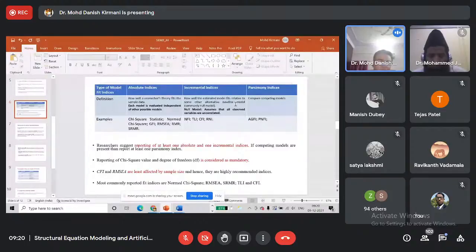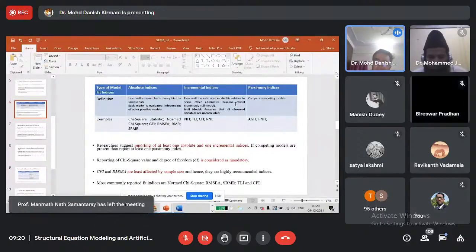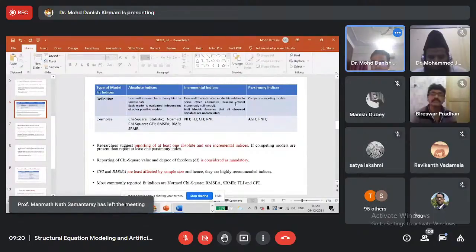So in incremental indices, the software compares the estimated model, the model that our study has proposed, with the simplest possible model, which is also known as the null model.